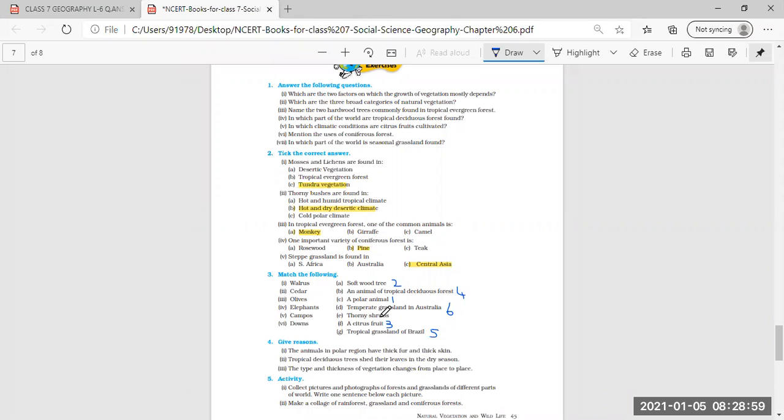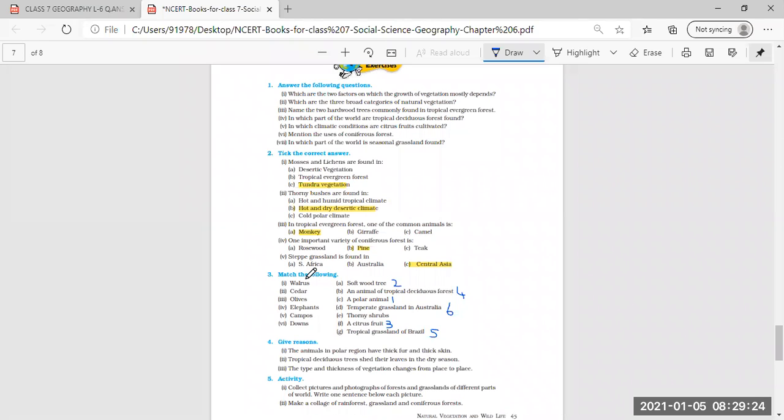So one extra option is given. That extra option is thorny shrubs. You don't have to mark this for any of the options given here on the first side. So thorny shrubs is the extra option given here.